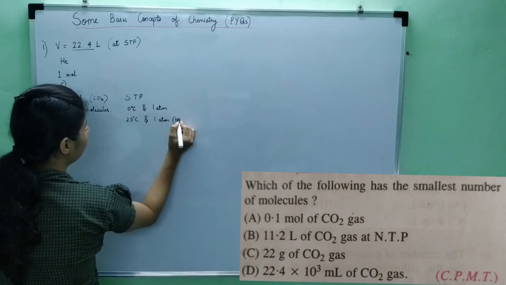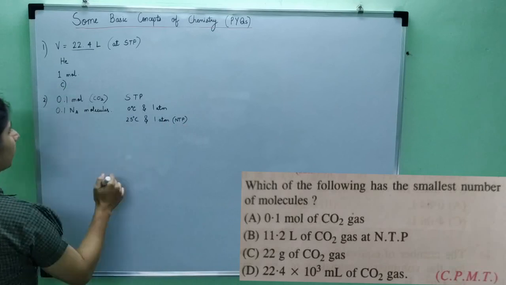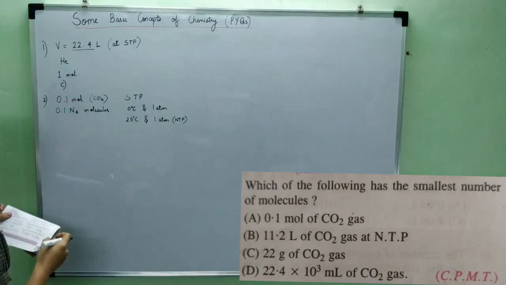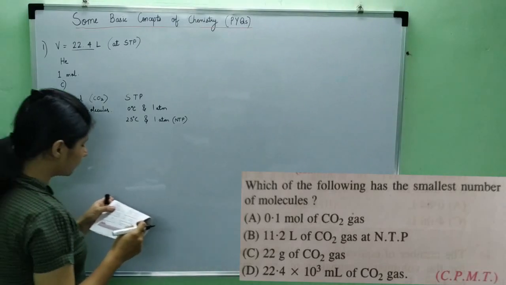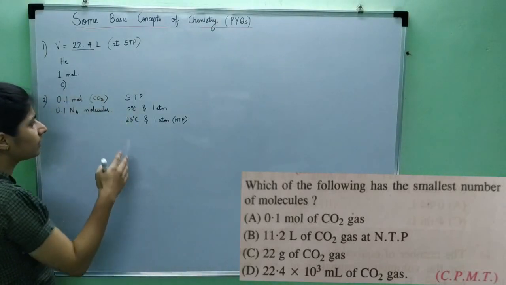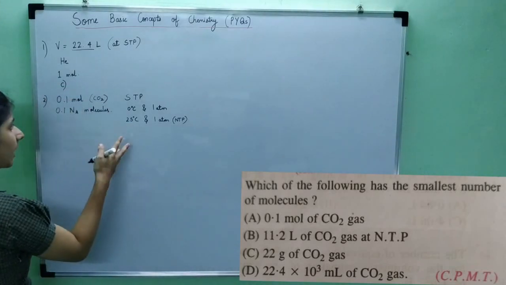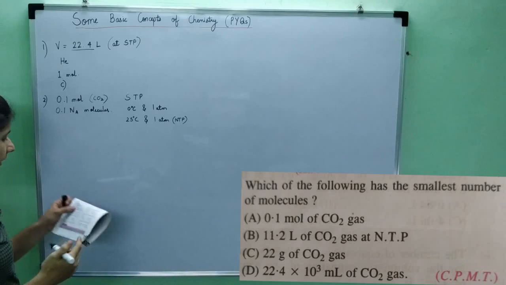The second option is 11.2 liters of CO2 gas at NTP. Consider that the volume does not differ much with the increase in temperature. What happens at STP will apply to NTP also.